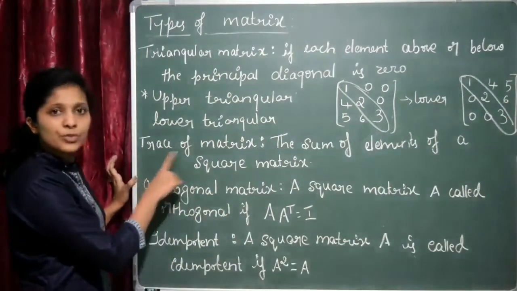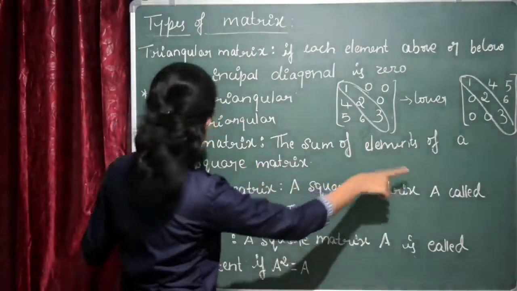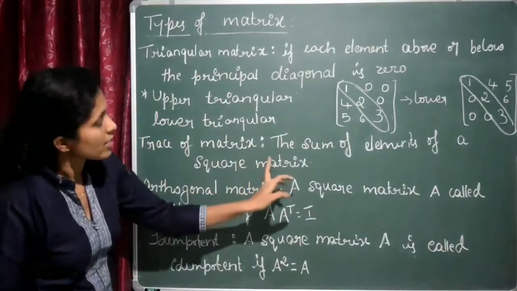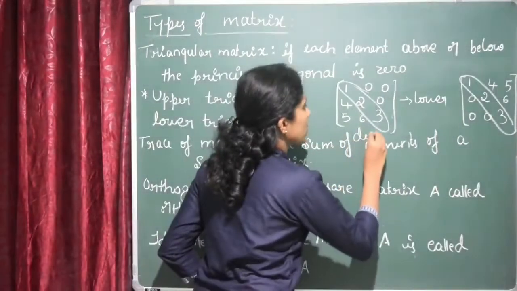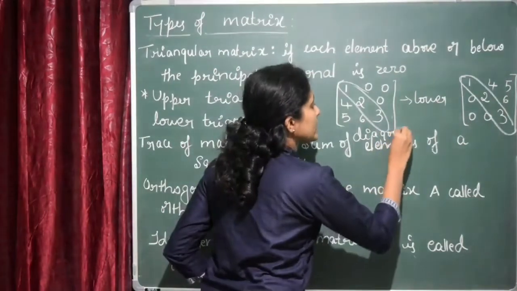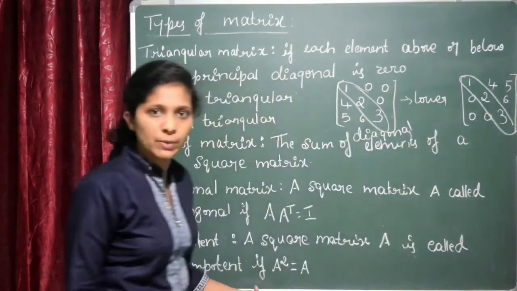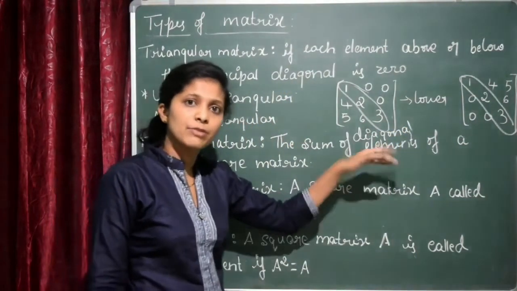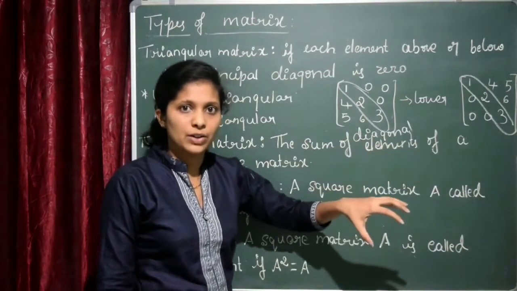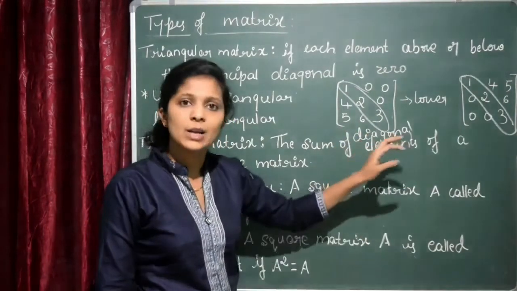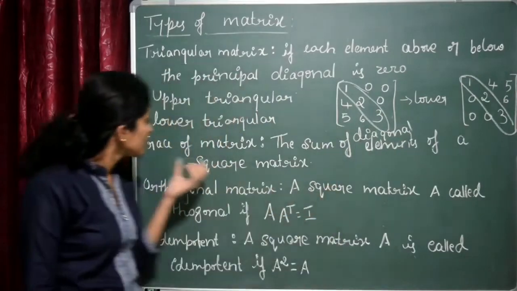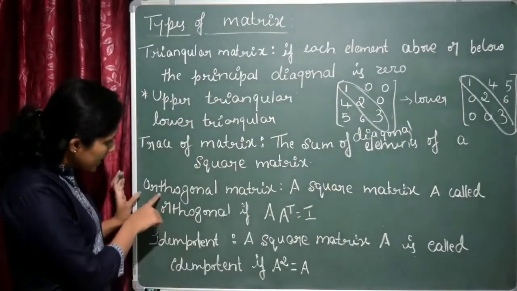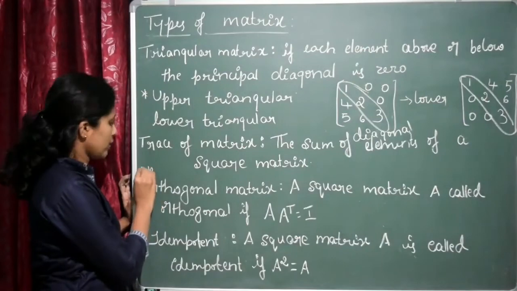Next one is the trace of a matrix. The sum of diagonal elements of a square matrix. You know that diagonal elements can be found only in the square matrix, right? So the sum of the diagonal elements of a square matrix is called the trace of a matrix. Next one, this is an important one, very important one.